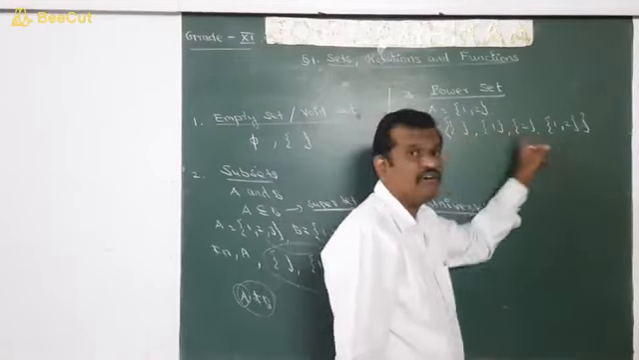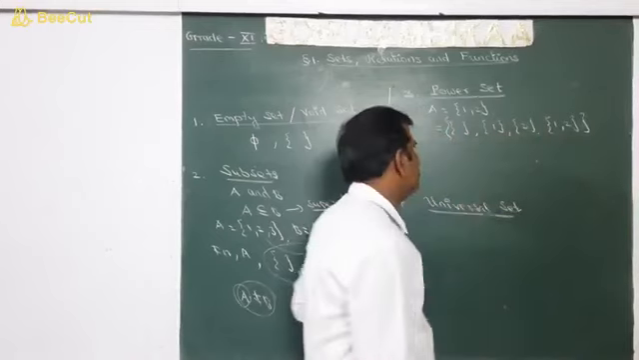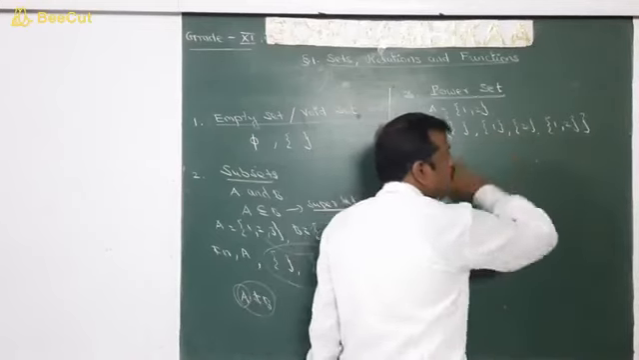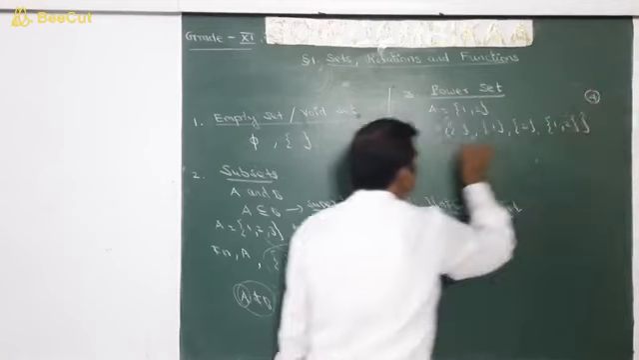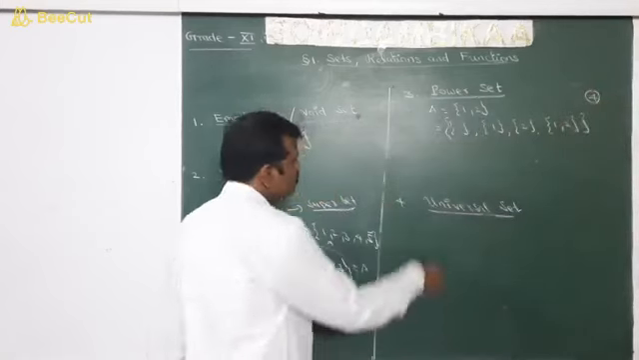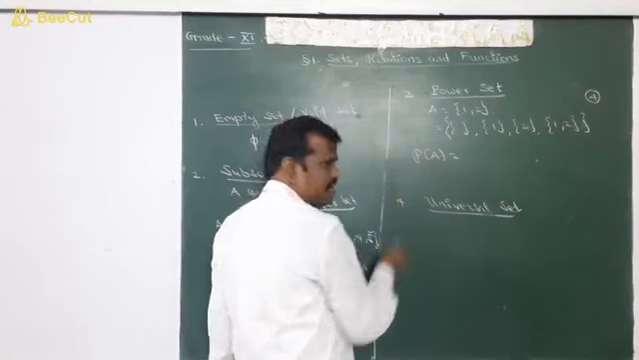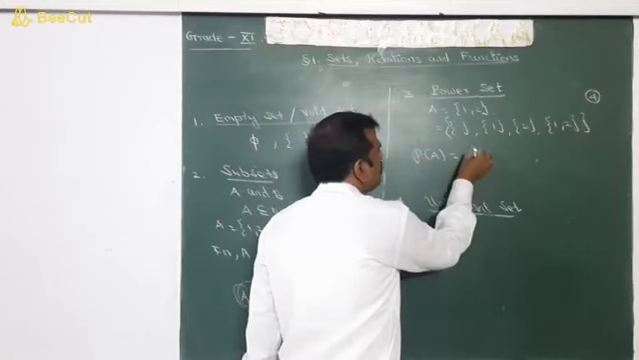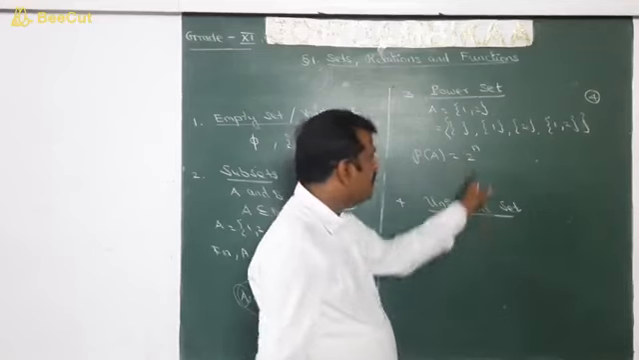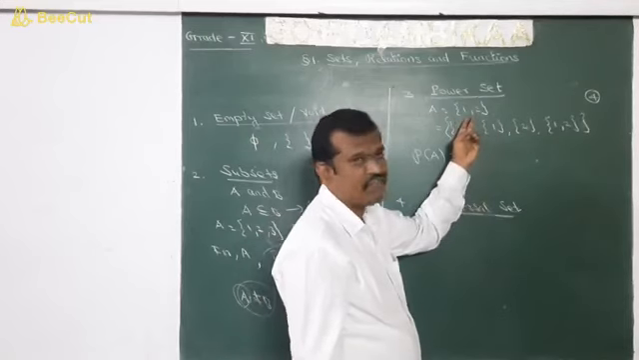These two sets are called what sets then? Trivial subsets. So how many subsets are there? 4 subsets are there. This is called the power set. So the number of elements in a power set is denoted as P of A and is equal to 2 power n. n is the number of elements in a set. Here how many elements are there?